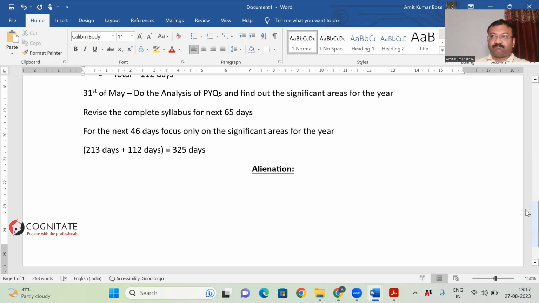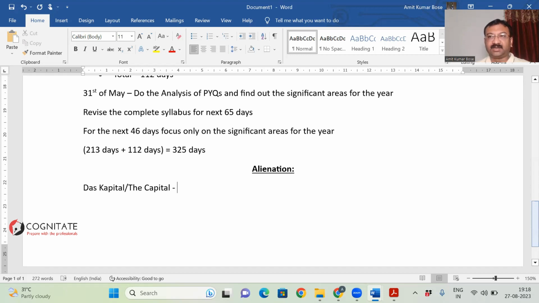See, Marx was of the opinion, this is in Das Kapital. In this book only, Marx says that the capitalist mode of production is perhaps the most exploitative of all the modes of production.